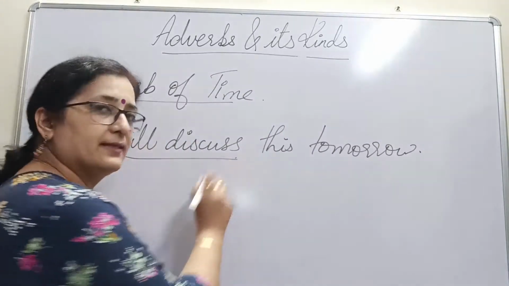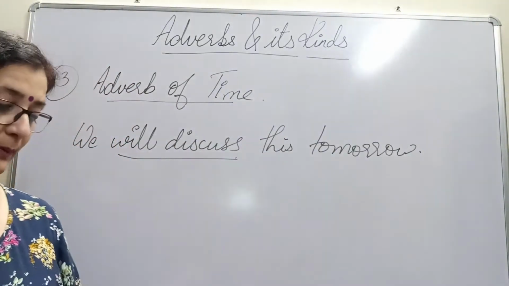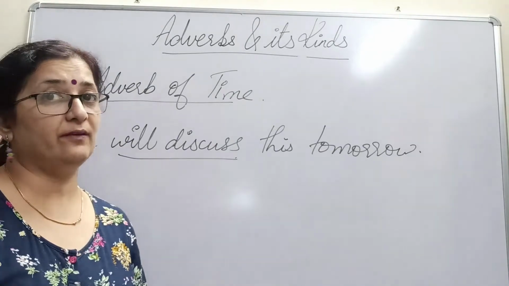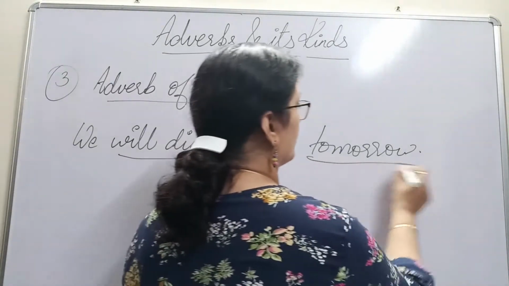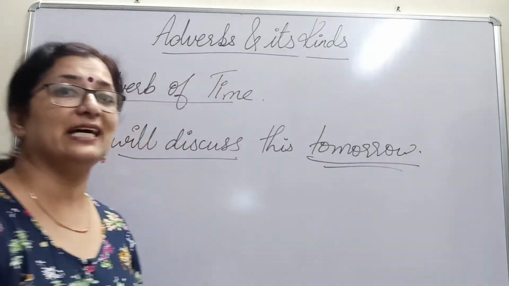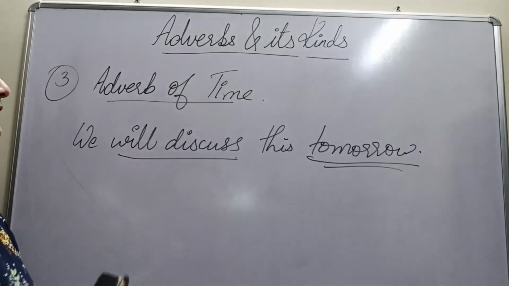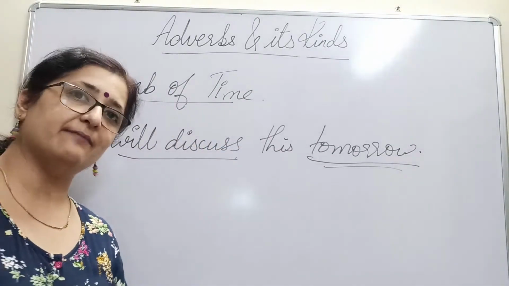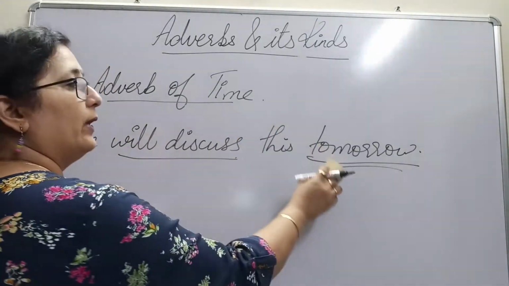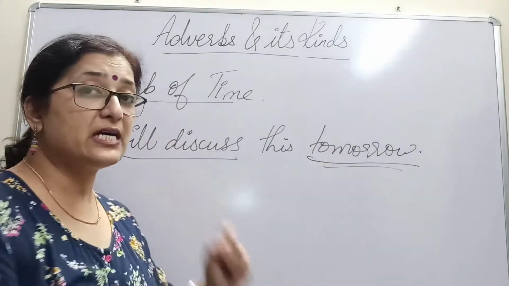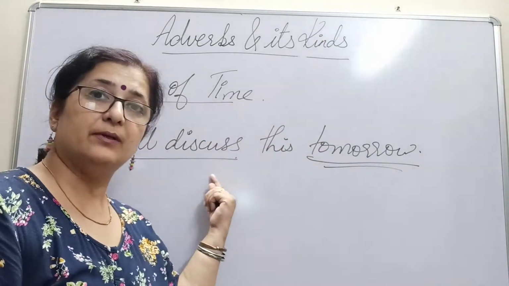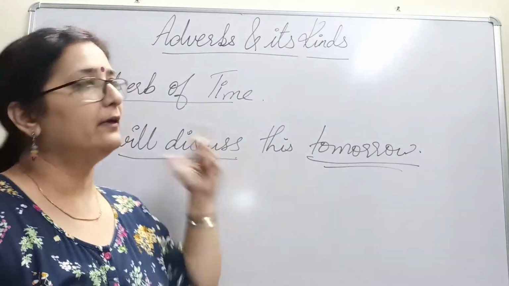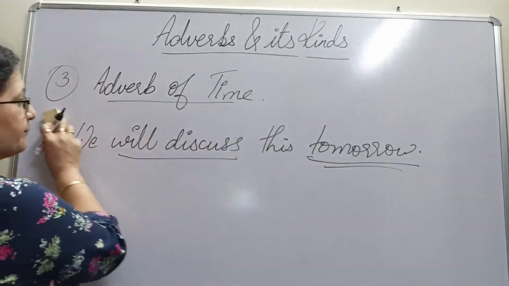Will discuss. That is the discussion that we will be doing. And when will we do it? We will do it tomorrow. So it is telling us about the time when it is going to be done. So automatically that becomes adverb of time. When the word describes a verb and it tells us about the time, it is adverb of time.